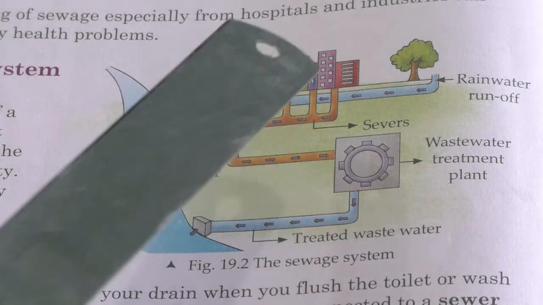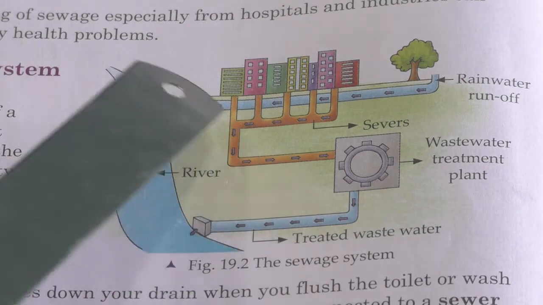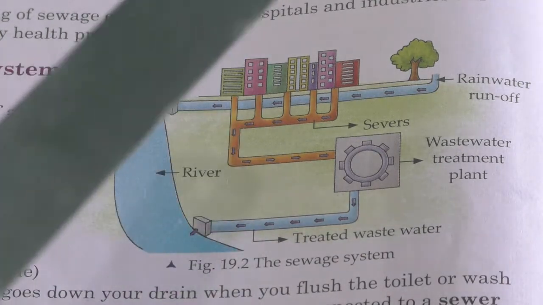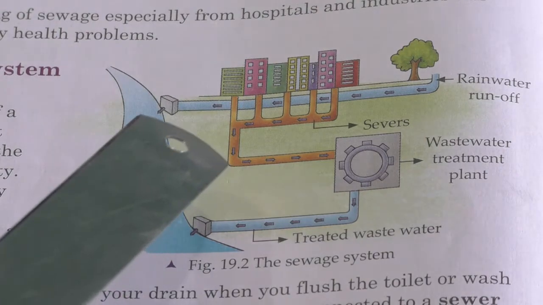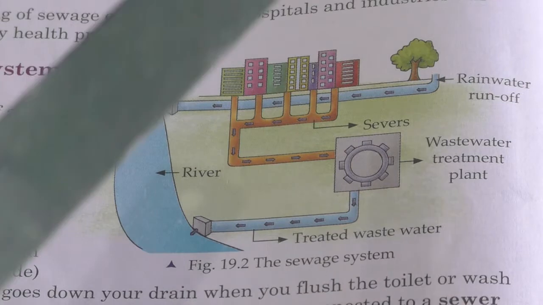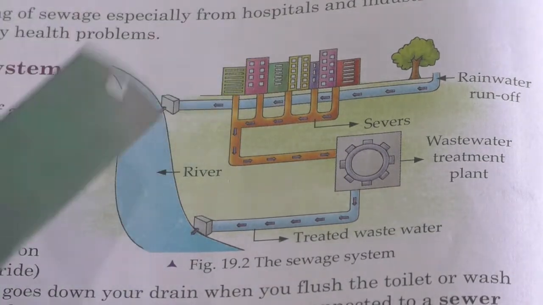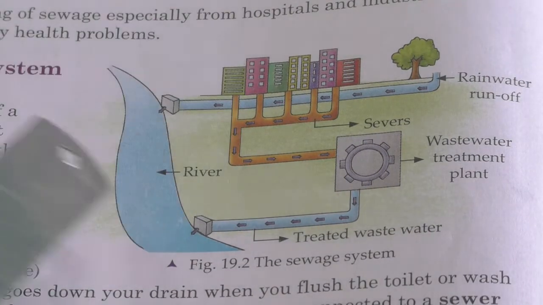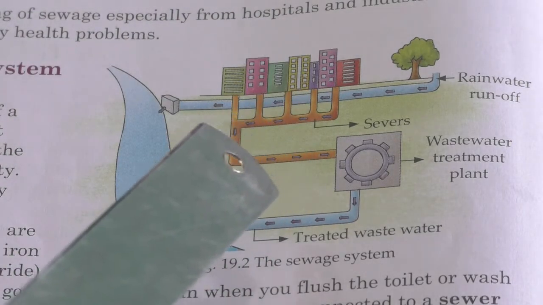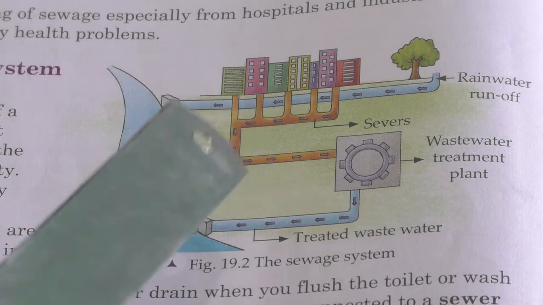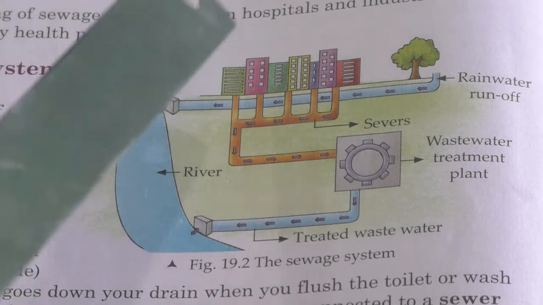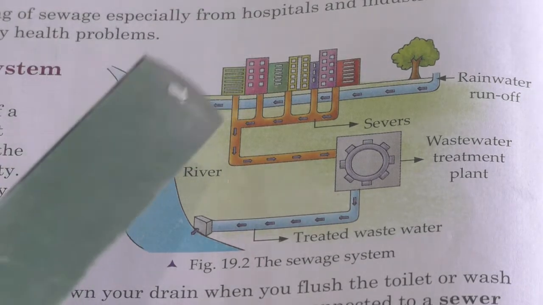Then the wastewater goes down the drain when you flush the toilet or wash your clothes. The water expelled from your toilet or while washing clothes will get stored here, and the pipes from each house or building are connected to several main pipes that are covered by a lid called the manhole cover.